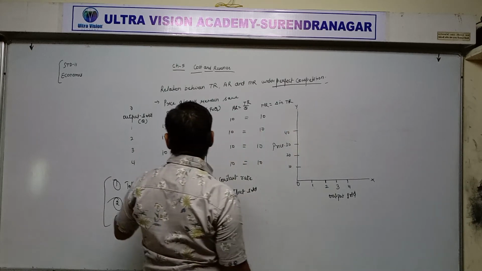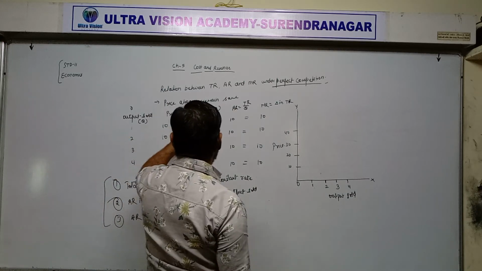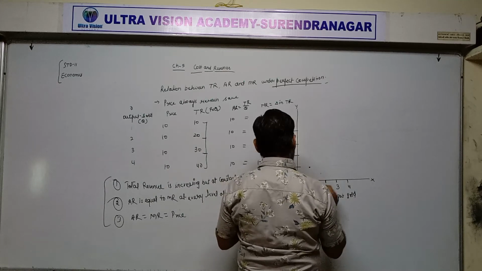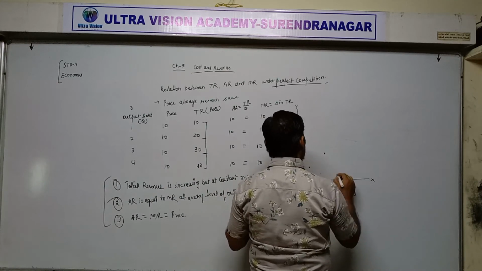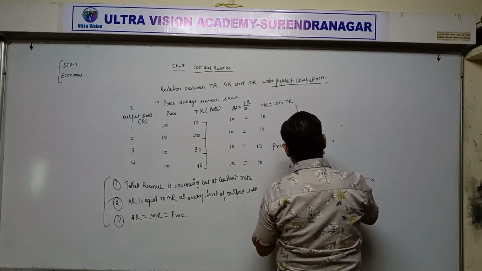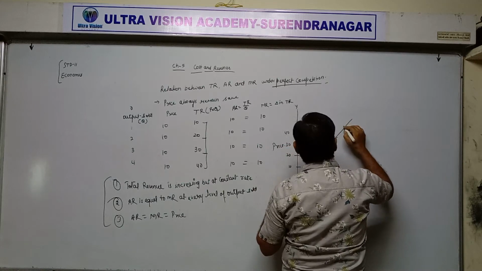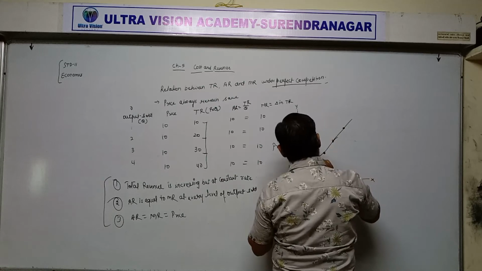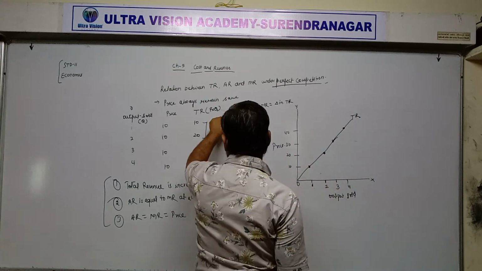First of all, total revenue: when we are selling 1 unit, total revenue is 10, then 2 units, total revenue is 20, then 3 units, total revenue is 30 rupees, and then 4 units, 40. This is total revenue.